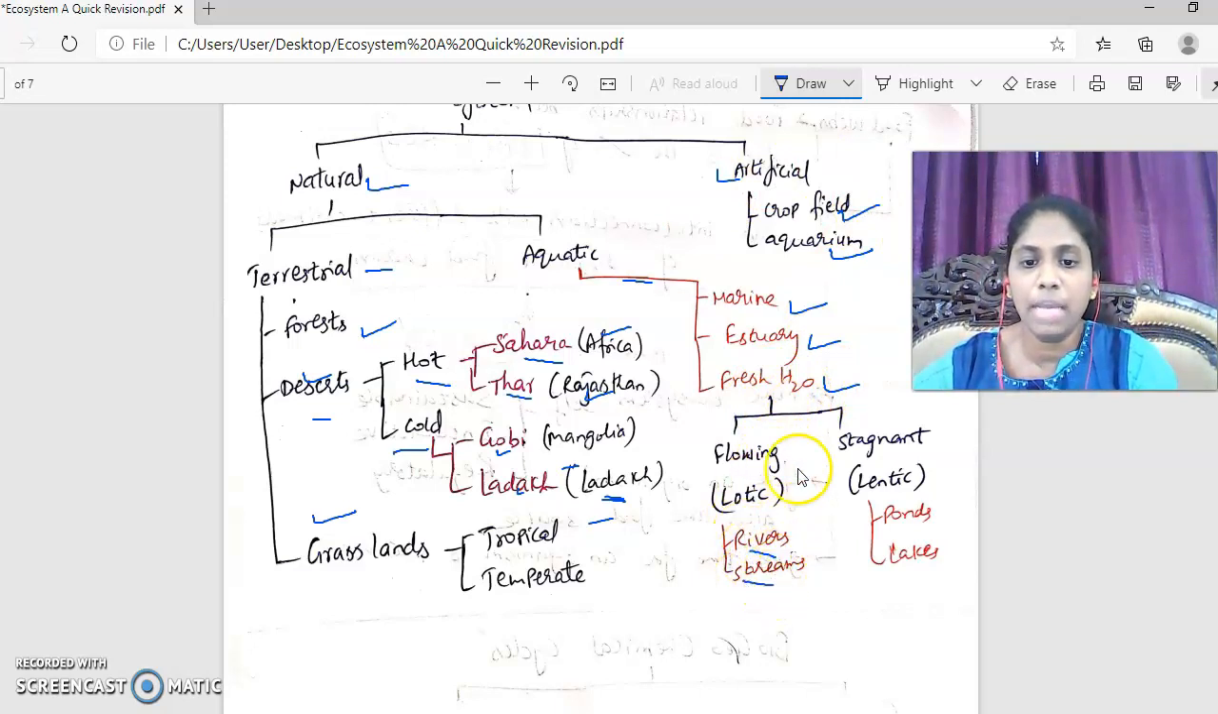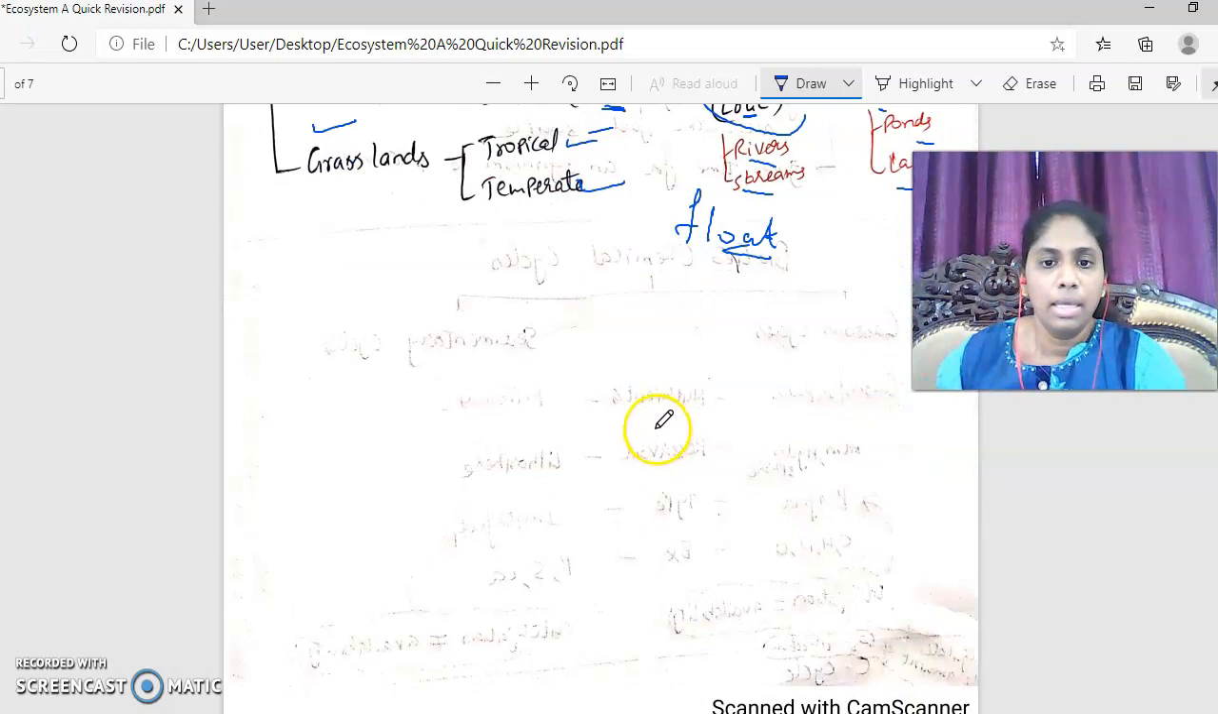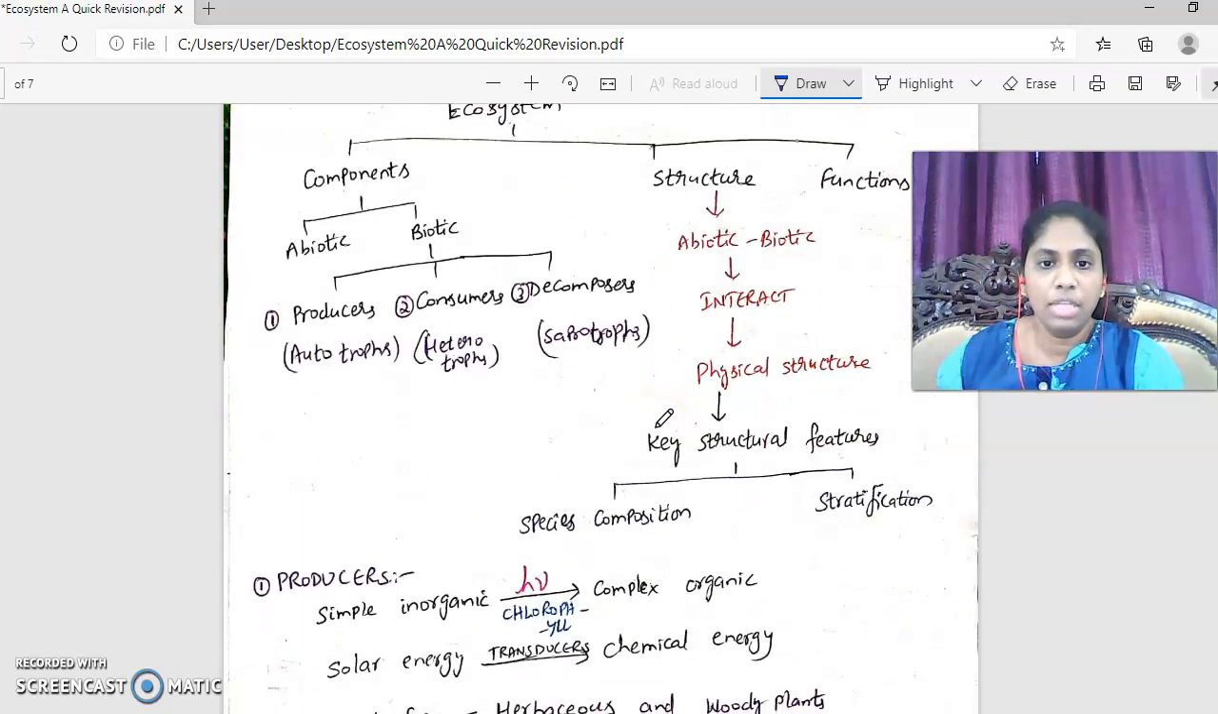Rivers and streams make up flowing freshwater, while ponds and lakes make up stagnant freshwaters. So flowing waters are called lotic. Remember, lotic, flowing. So lentic is stagnant. Now, grasslands are of two types: tropical grasslands and temperate. You have to go through savannas, prairies, all these things. Then let's talk about the next one.